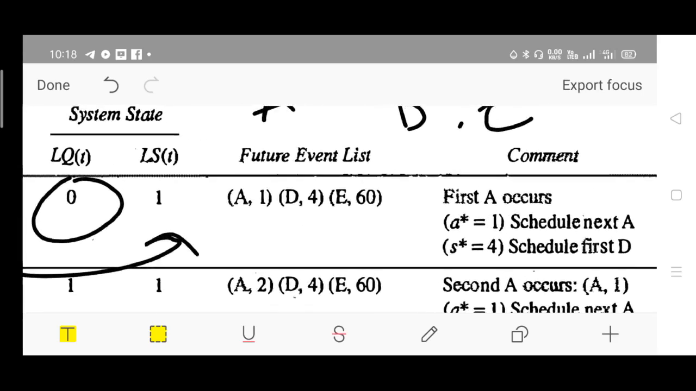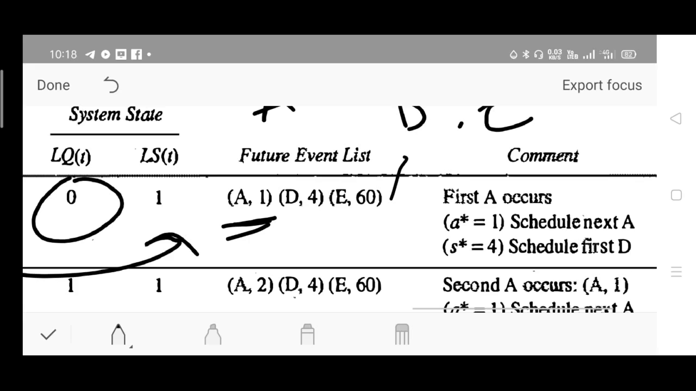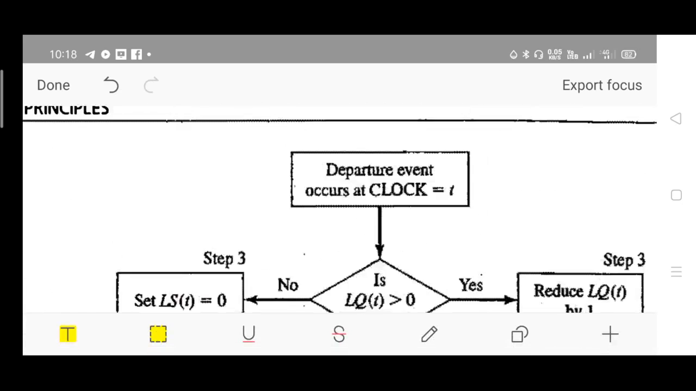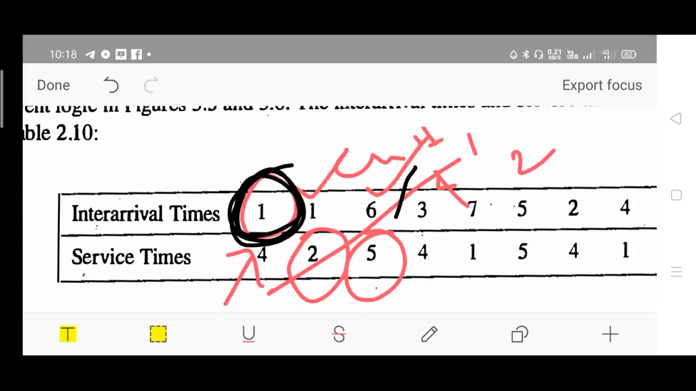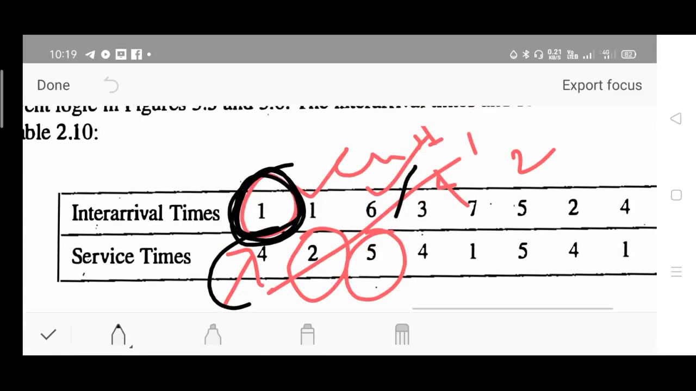The next arrival takes place after 1 minute, at 10:01. So A, comma, 1. The departure of the current event takes place after 4 minutes. Why? Because check the input table for service time. What is the service time given? The service time is given as 4 minutes.